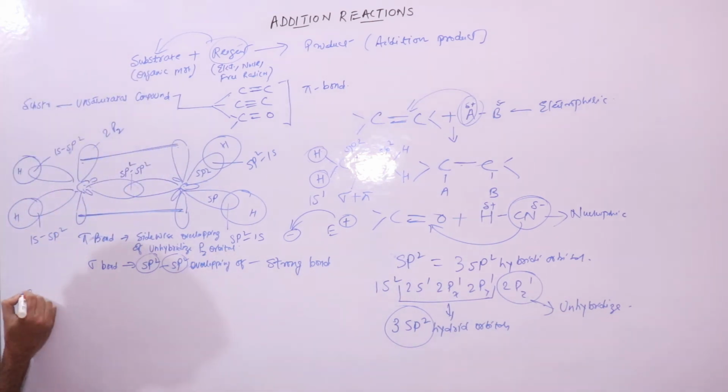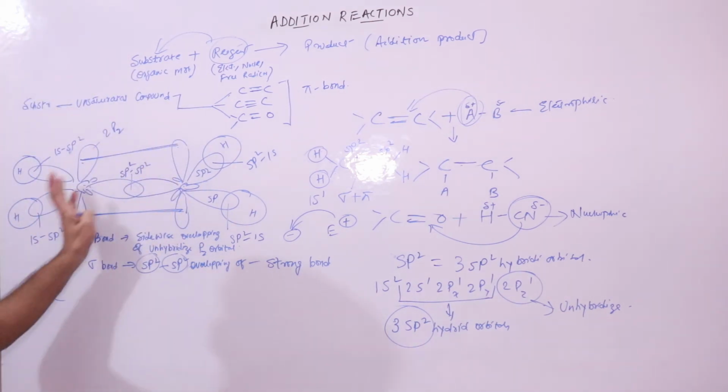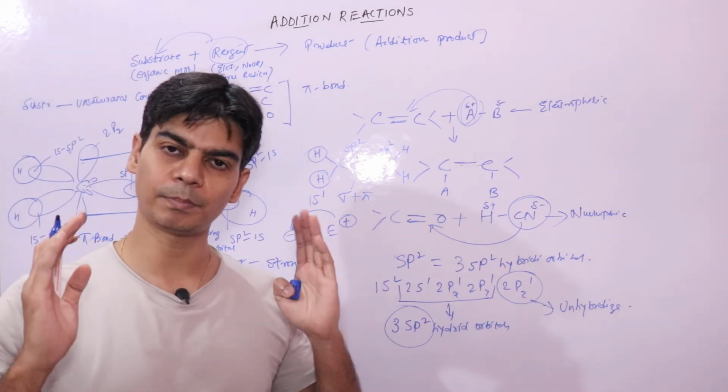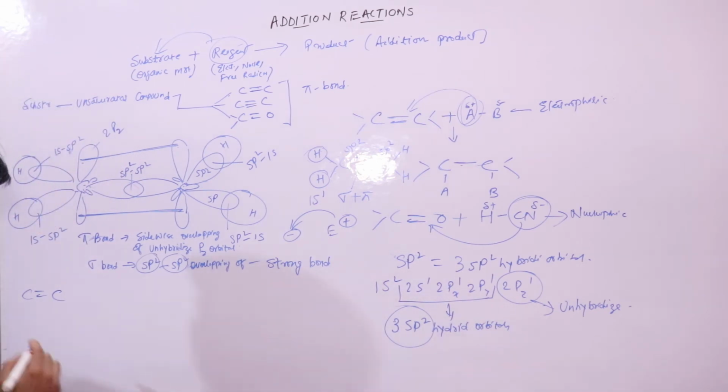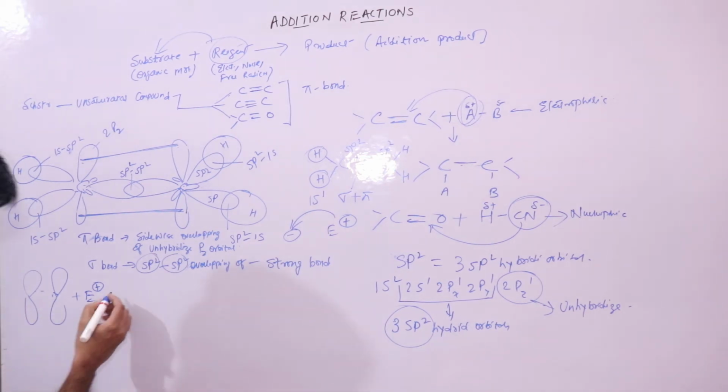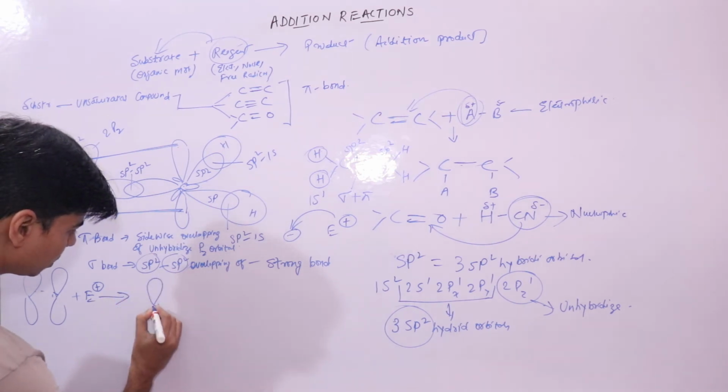Now we understand that the electrophile attack would be initiated because of this pi bond, and it's available like this. Now this electrophile will approach, and this is what will form.